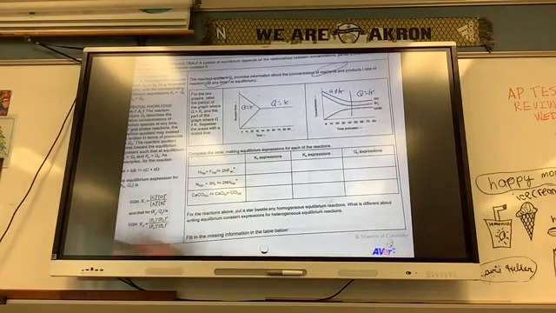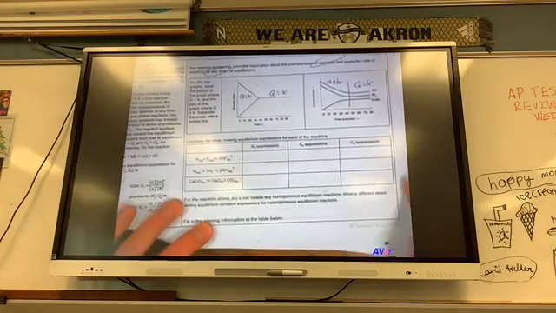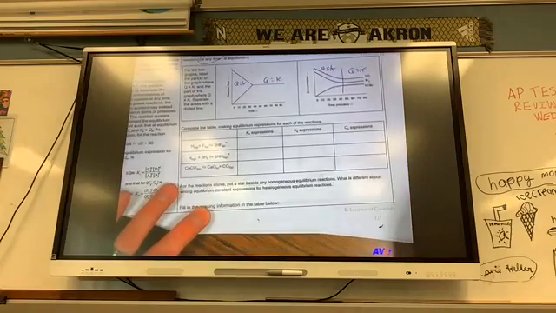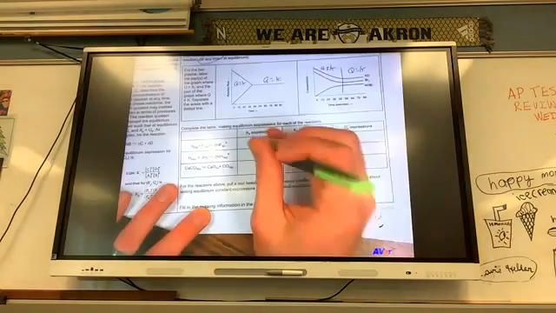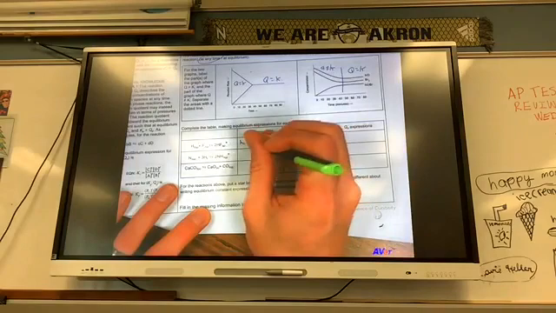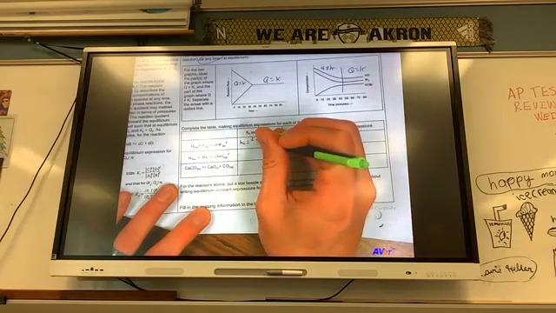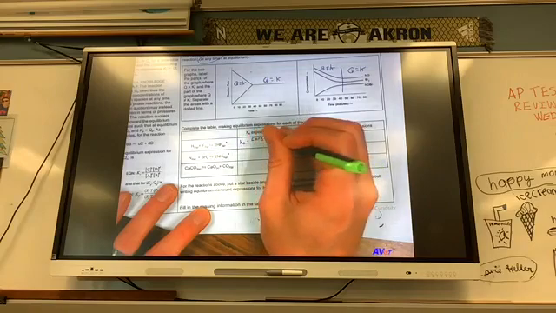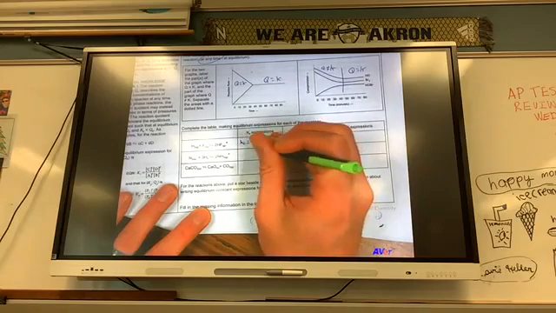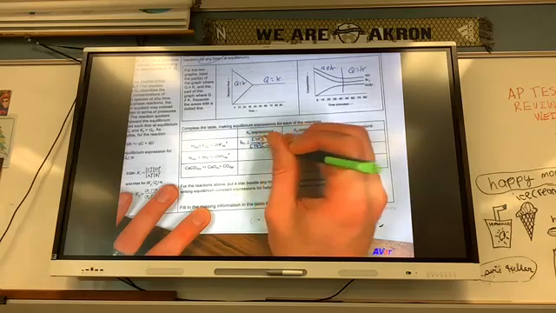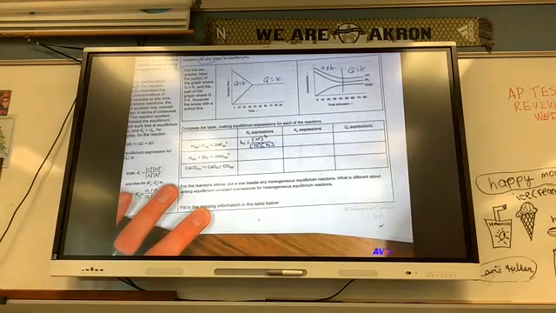Complete the table, making the equilibrium expressions for each of the reactions. So I have to do a Kc, a Kp, and a Qc. Here we go. Kc is going to equal products over reactants, so it's going to be the concentration of HF squared over the concentration of H2 times the concentration of F2.